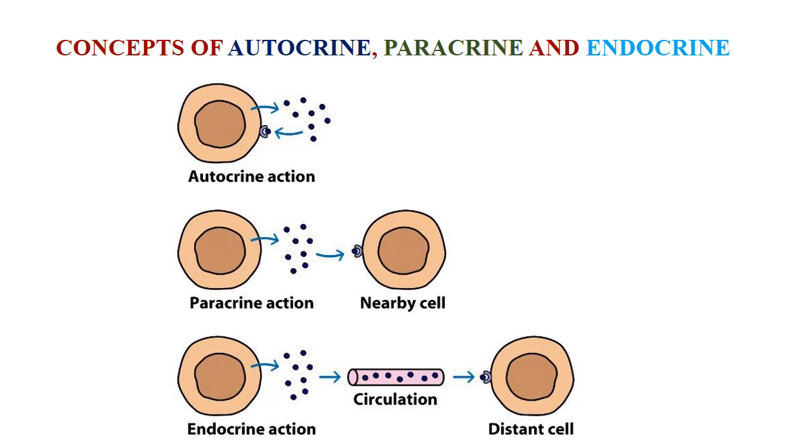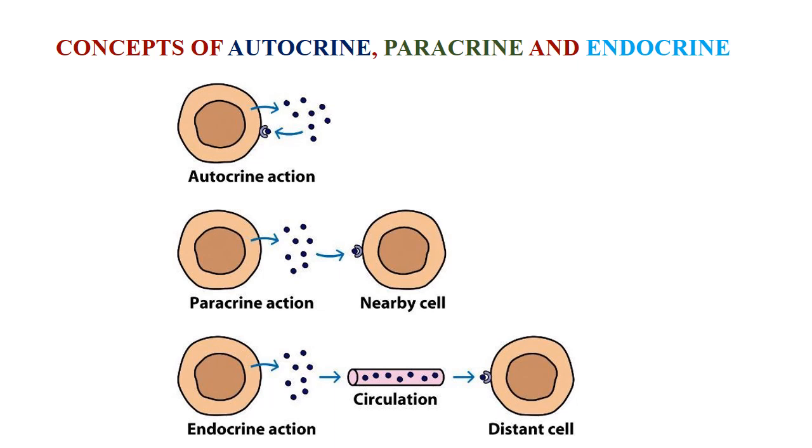When a cell signals to neighboring cell or cells located nearby using chemical messenger, then that type of signaling is known as paracrine. That is, one particular cell gives out chemical substances, nothing but the hormones, and for these hormones, receptors present over the surface of the cells which are present nearby.